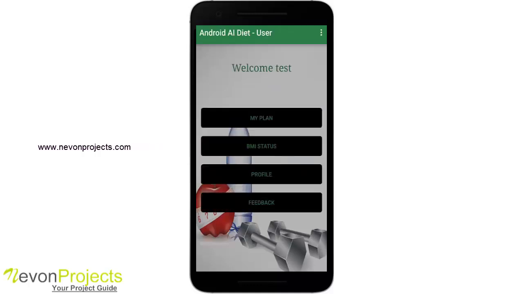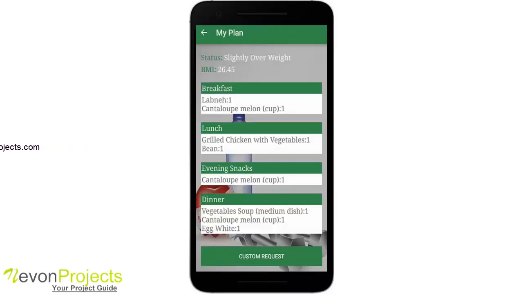Okay, so I have 4 modules here below. First is my plan. If I click on my plan, you will see the status. The status here is calculated on the basis of BMI. The status says I am slightly overweight and my BMI level is 26.45.